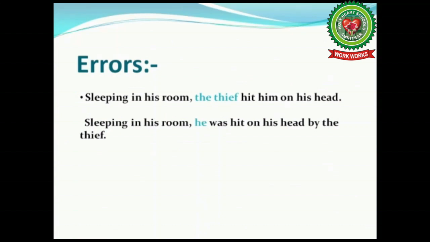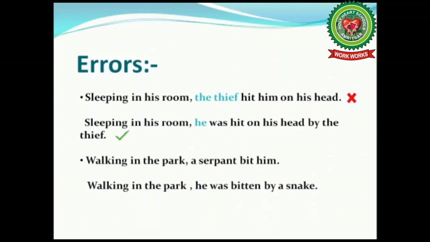Alright, children, let's take one more example. Walking in the park, a serpent bit him. Again, this sentence is incorrect because according to the sentence, who was walking in the park? The serpent. But we want to say he was walking in the park. Therefore, sentence structure should be walking in the park, he was bitten by a snake.